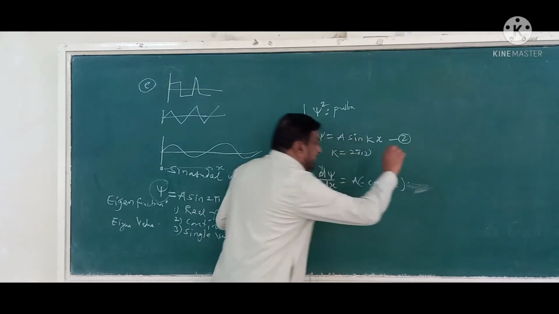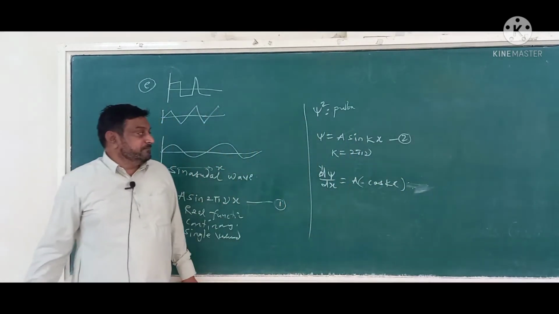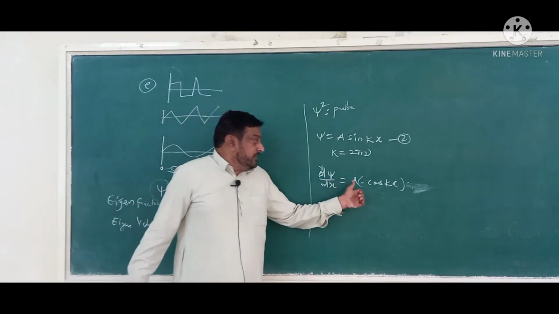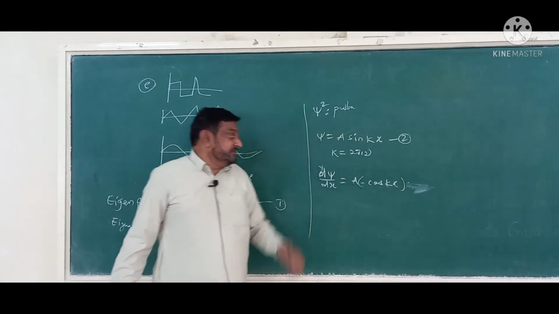Sorry, we have k cos kx here. This is the derivative.